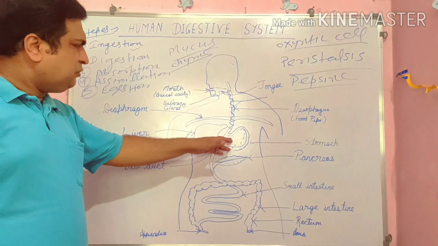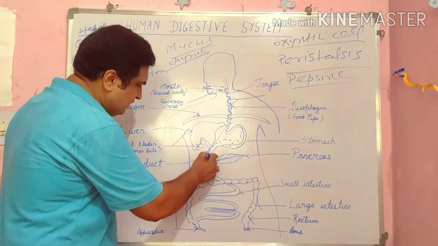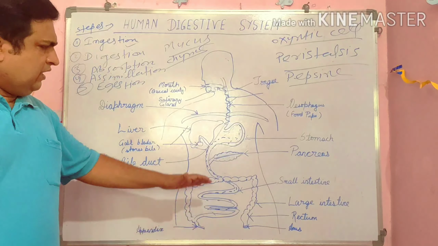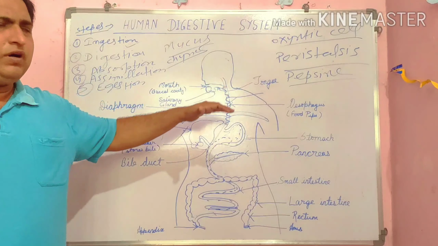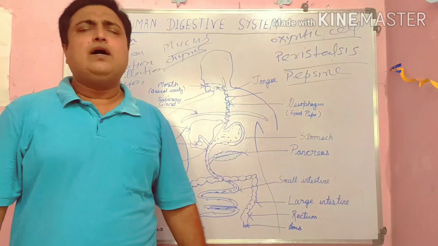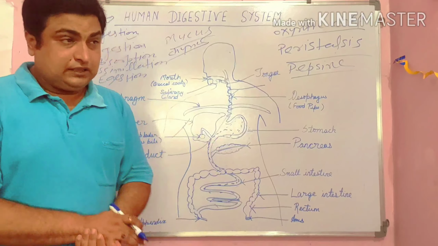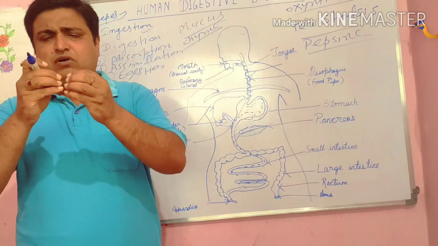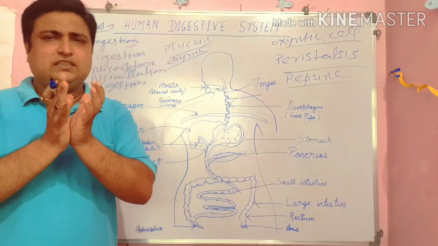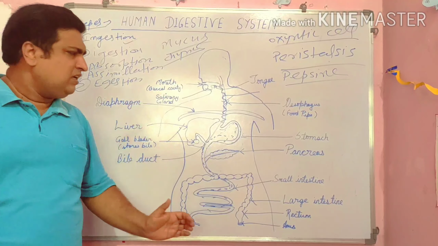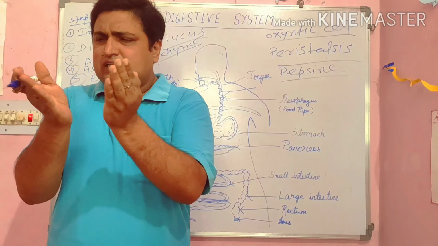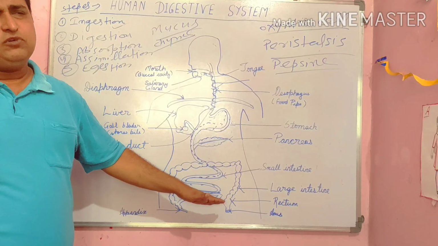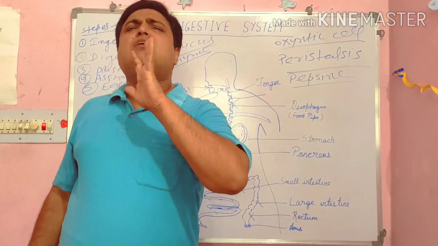Then after 4 to 5 hours, these food substances go to the small intestine. In the small intestine, what happens? It is not actually small. It is condensed in structure, coiled up, so it looks small. So it is called the small intestine. But it is 6.5 meters long, very long.